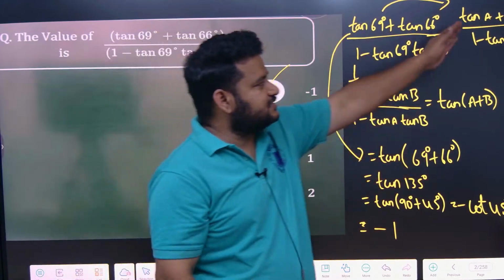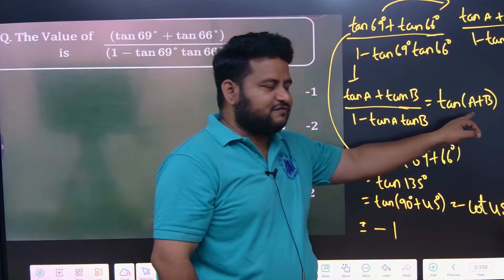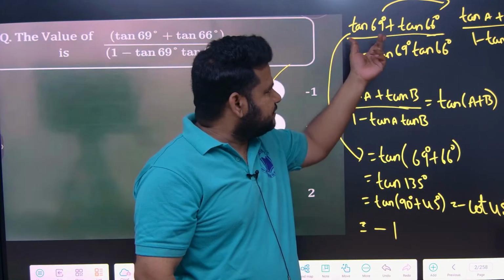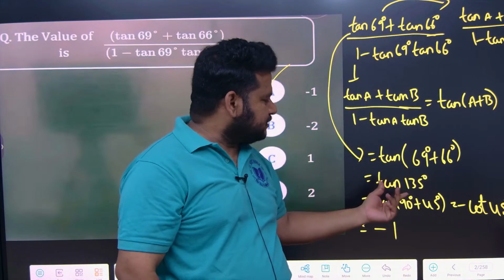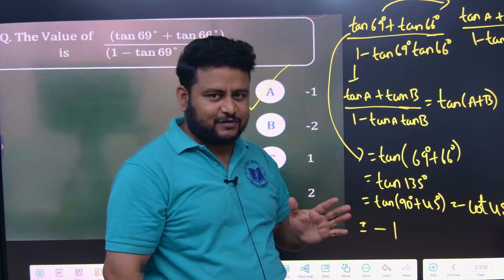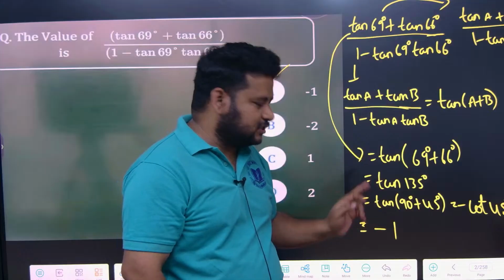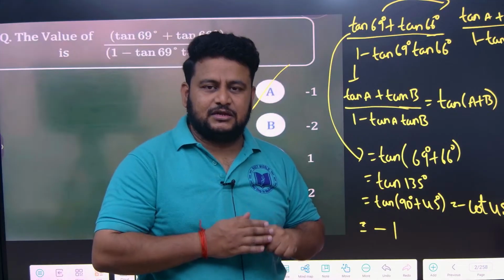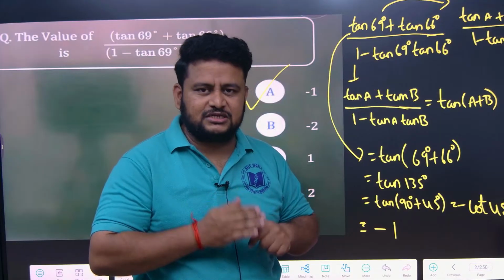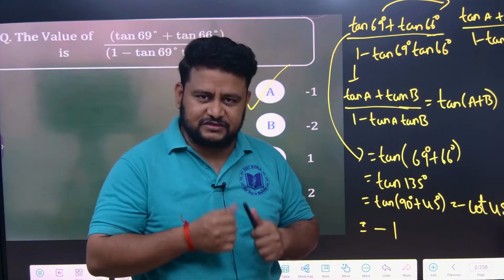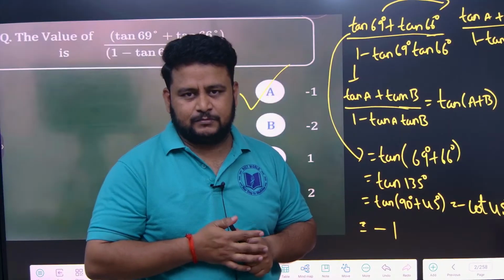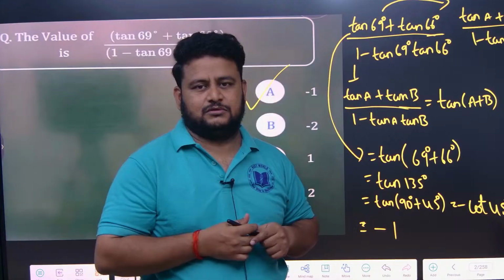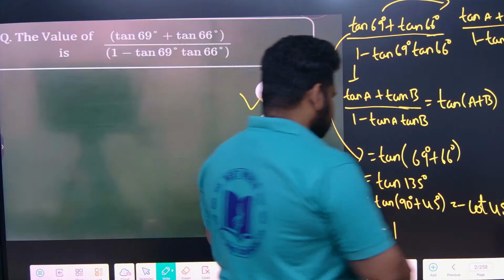See here, RHS is given, you have to find the LHS, that is tan of A plus B. This seemingly difficult question will become a simple question if you know how to apply the formula from RHS to LHS. That's how we are going to help you in these courses. So please pay attention throughout all the classes, be it physics, chemistry, maths or biology, because these are highly important classes that we are conducting now. Okay, let us proceed.